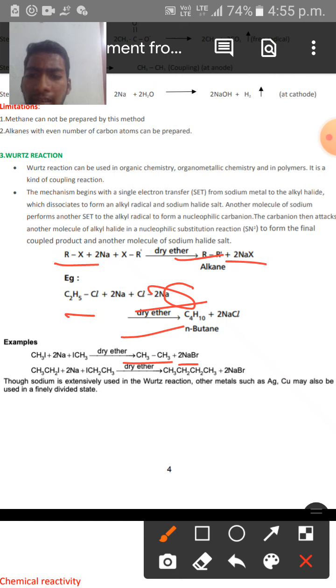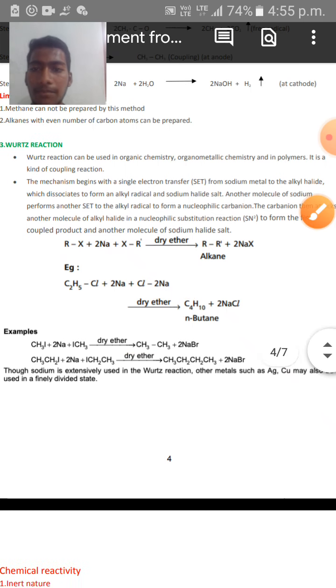And then another example is given over here. When 2 moles of ethyl iodide are taken along with 2 moles of sodium metal in the presence of dry ether, what happens? n-Butane is produced along with 2 moles of sodium iodide. Sodium metal is extensively used in this Wurtz reaction, but other metals like silver and copper may also be used in a finely divided, that is powdered, state in place of sodium metal.